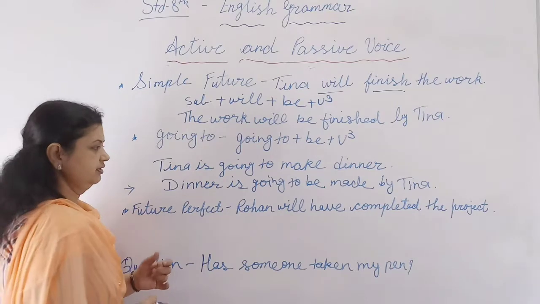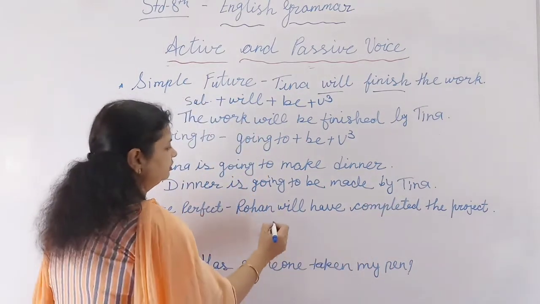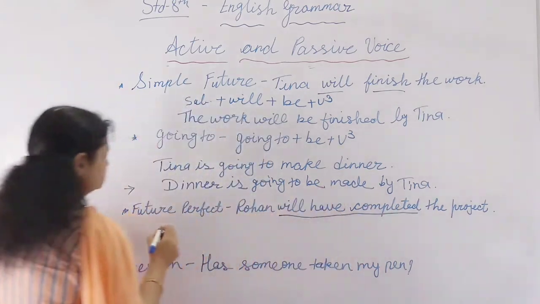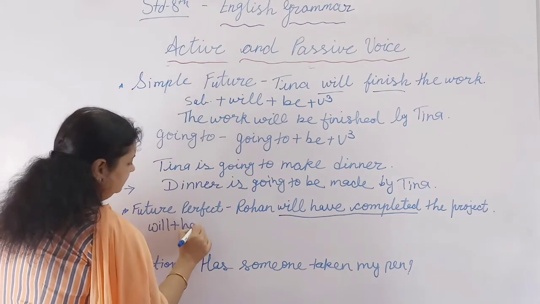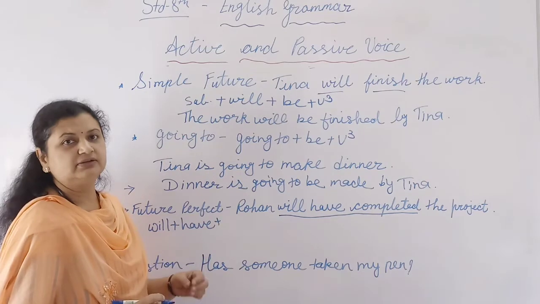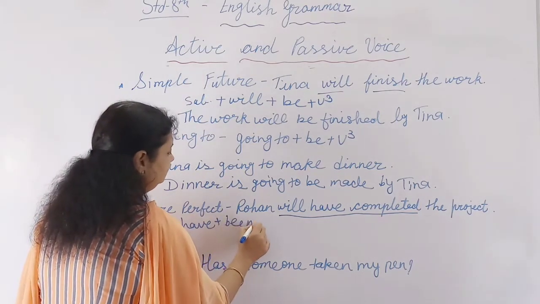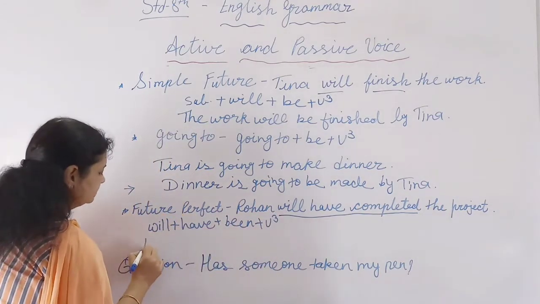Future perfect. Rohan will have completed the project. Now the sentence is will in the future perfect tense. So the structure will be will plus have. We know that have, has, had. We use been in passive. So been plus V3.